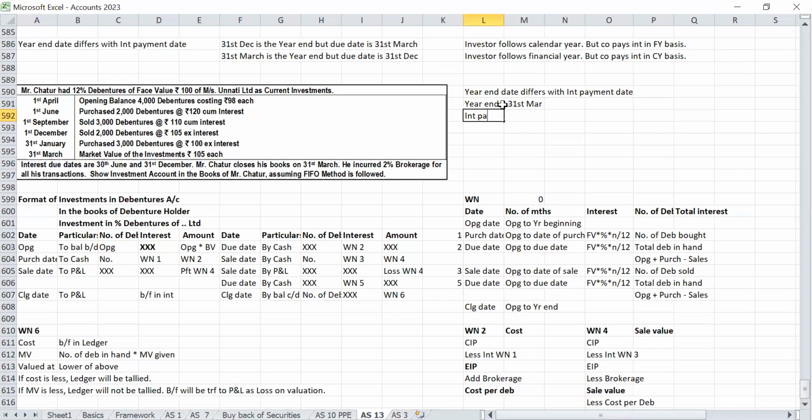Interest payment date is 31st December. Interest due date 31st December. Clear? Yes, sir. So in opening we will compute some interest, and in closing also we will compute some interest. Correct? Yes, sir.